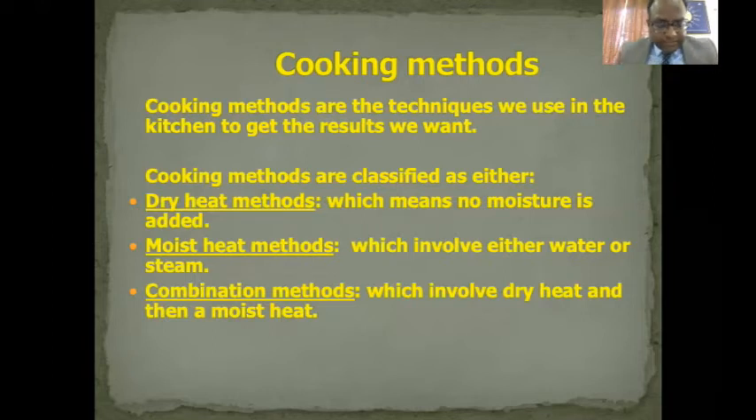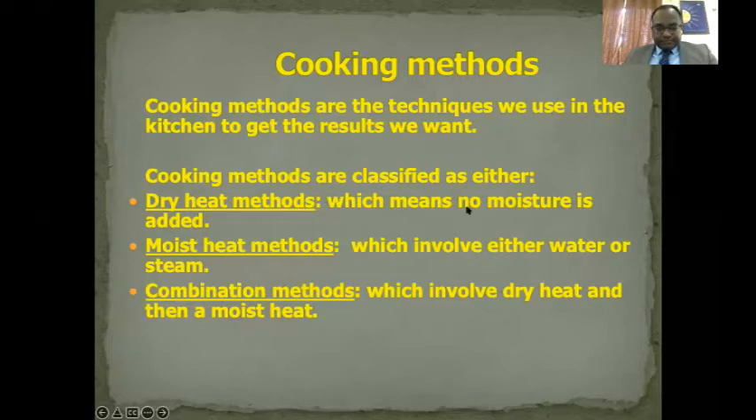So what we have is three types of methods of cooking: dry heat methods, moist heat methods, and combination methods. Dry heat methods वो होते हैं जिसमें moisture का use नहीं होता है. Moist heat methods are those in which either water or steam is used. Combination methods are those in which we involve both dry heat and moist heat.